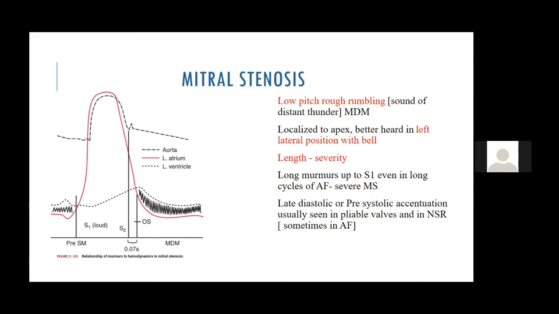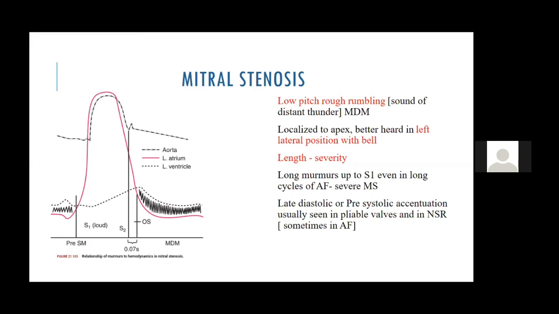Now the most important thing is, when do you tell this mitral stenosis is severe? Two points. Longer the murmur, more severe the MS. Narrower the A2 opening snap gap, more severe is the MS. So the A2 OS gap is the most important thing. Normal A2 OS gap is 100 to 140. If it is less than 80, it is definitely a critical mitral stenosis.